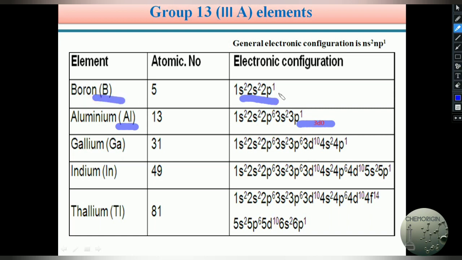Boron does not have any d orbitals. So it is one of the reasons boron shows special properties other than aluminium, gallium, indium and thallium.